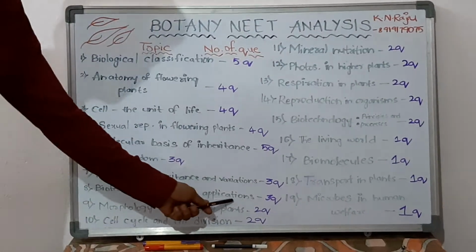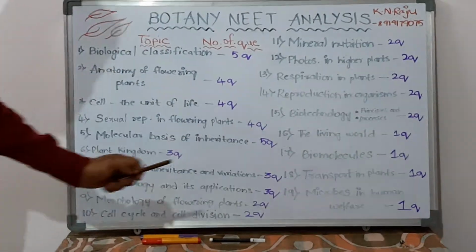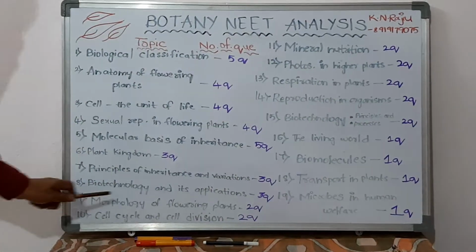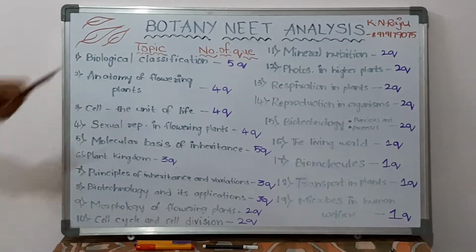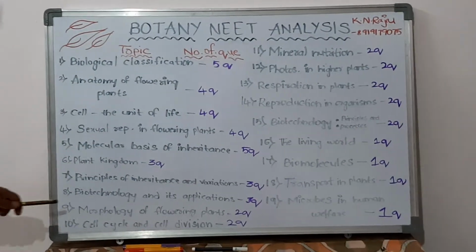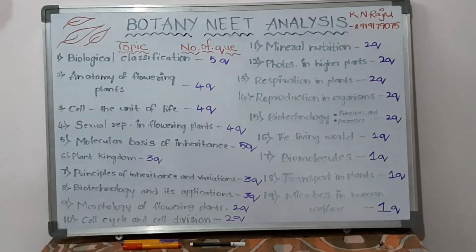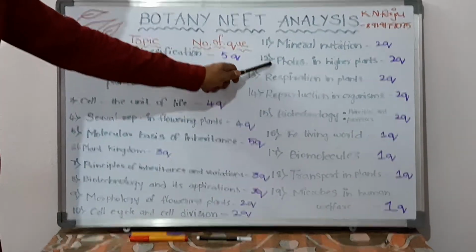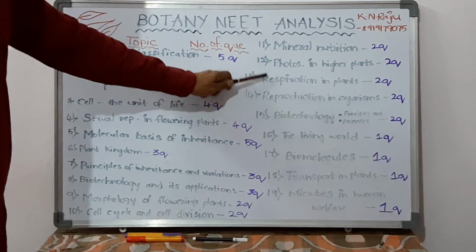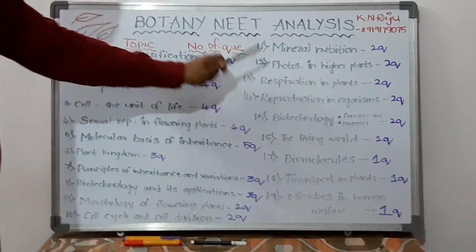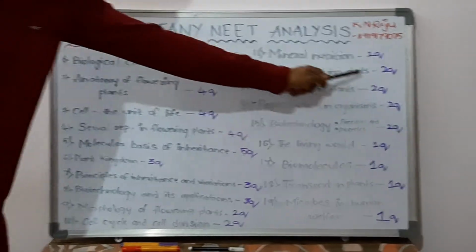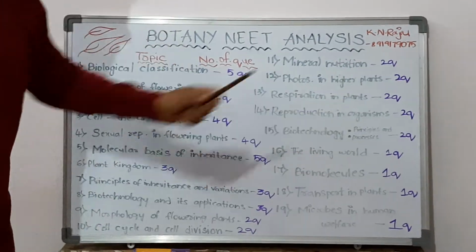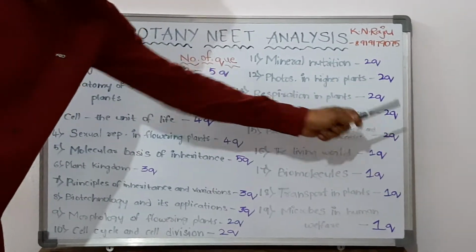And biotechnology and its applications. Here you can see another, the 15th one, biotechnology principles and processes, comes under the same unit. So it's going to give at least 5 questions from this unit. Then morphology of flowering plants also gives 2 questions. Then mineral nutrition, photosynthesis in higher plants, and respiration in plants come under plant physiology, and there you are going to get 6 questions from these topics. Then reproduction in organisms, exclusively for plants, gives 2 questions.